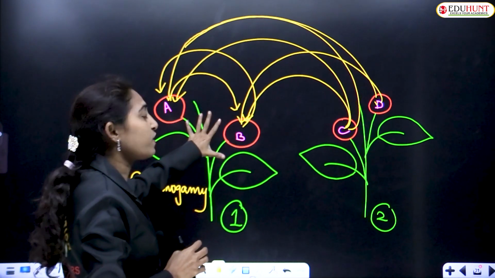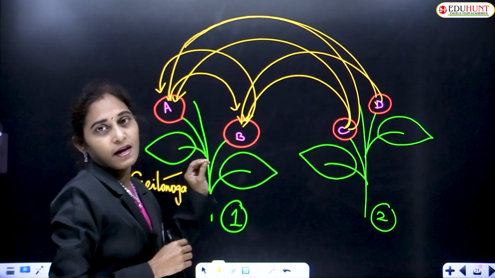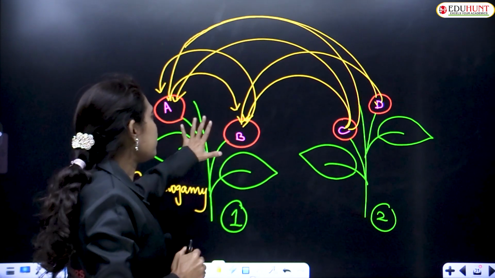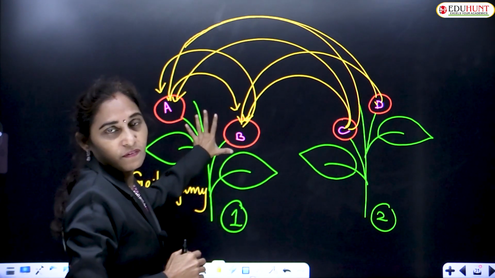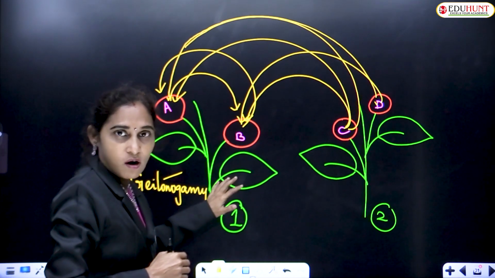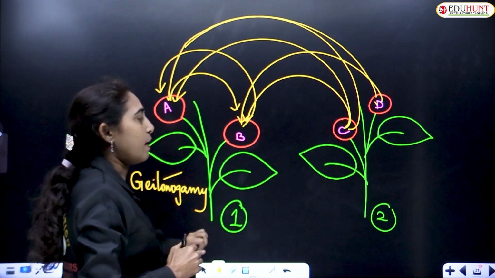If the transfer between the anthers and stigma of the same plant, between A and B, occurs, then it is called geitonogamy.